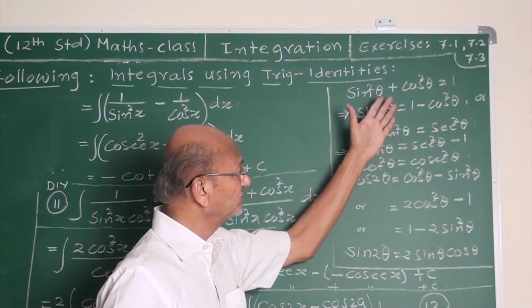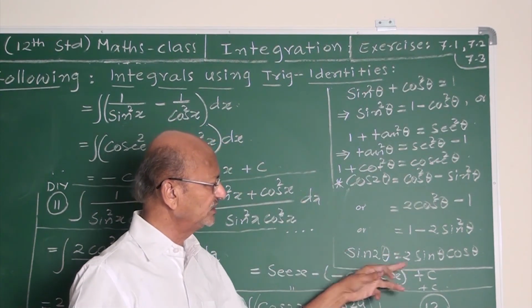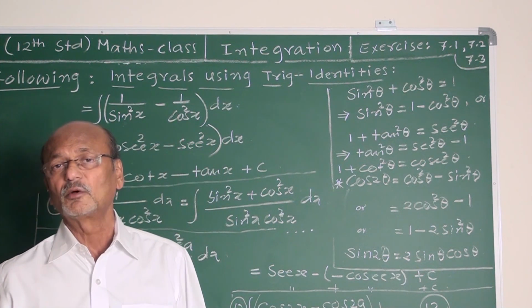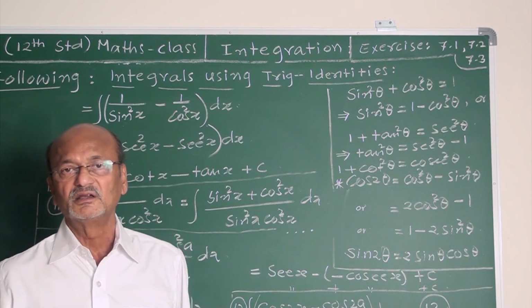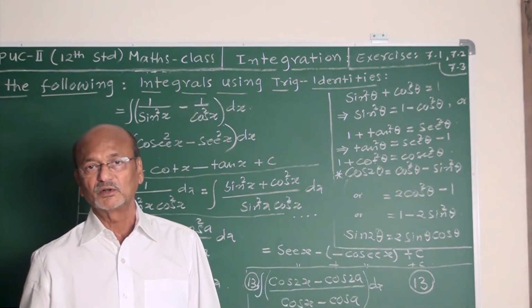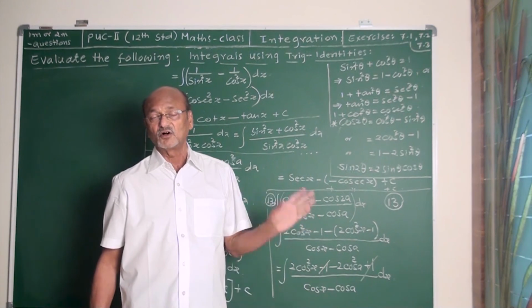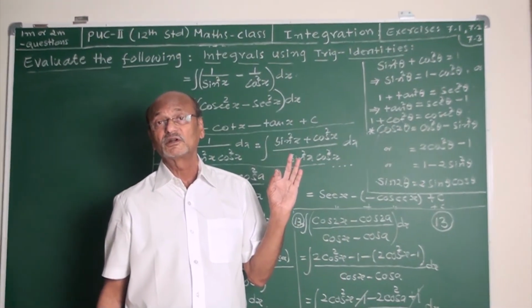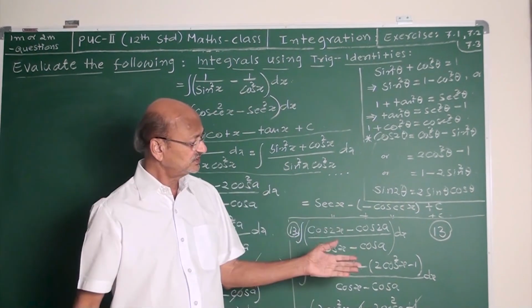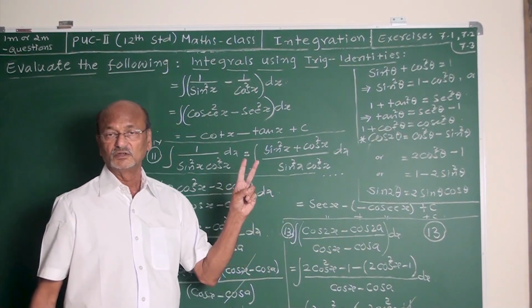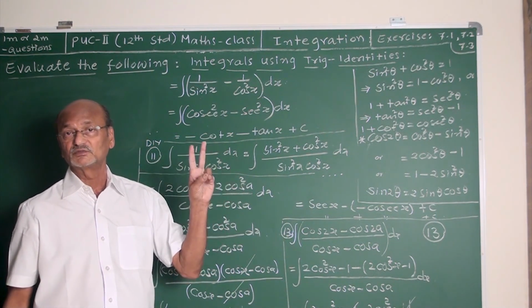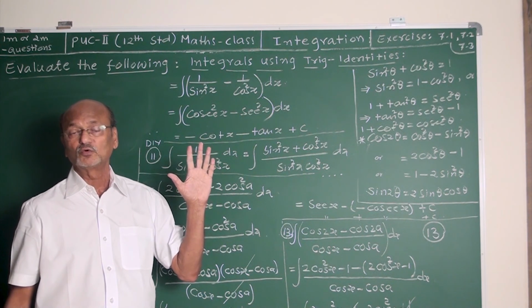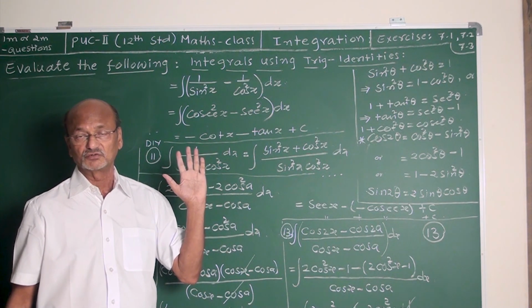Making use of these trigonometric identities, even sin 2 theta equal to 2 sin theta cos theta, we have done more than half a dozen examples. All these are important examples for the exam. Such examples you may have under 2 mark questions. Most of the examples come under 2 marks instead of 1. It all depends upon the examiner's wish.